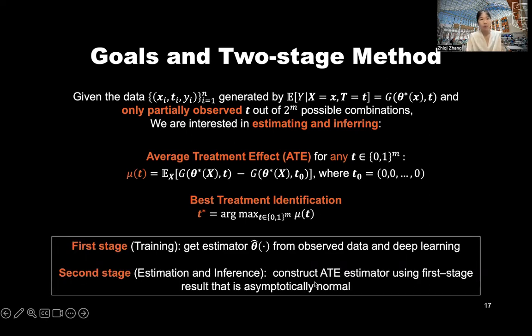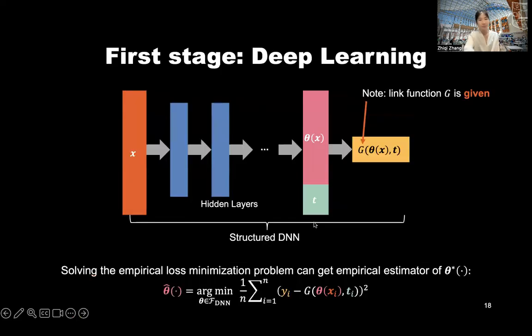Here, to achieve this goal, we're employing a 2-stage method. On the first stage, we use a deep learning neural network on the observed data to get this estimator theta hat. And on the second stage, we will construct the ATE estimator using the first stage results. That is asymptotically normal, so that we can perform causal inference using this ATE estimator. Now let's see how it works.